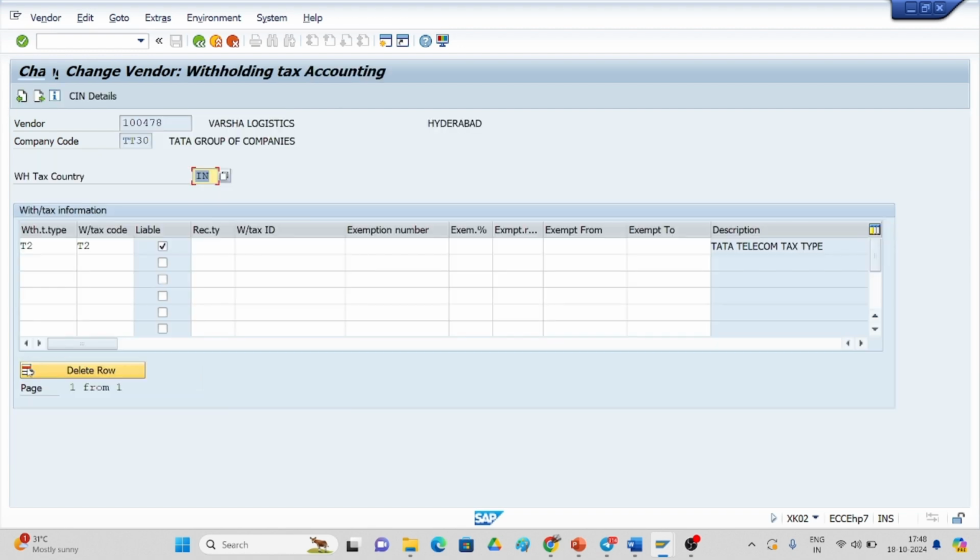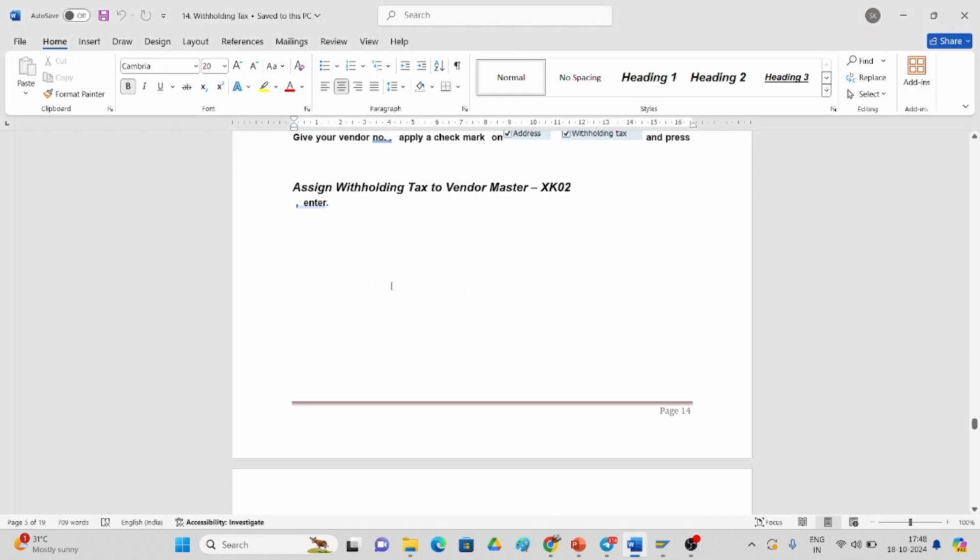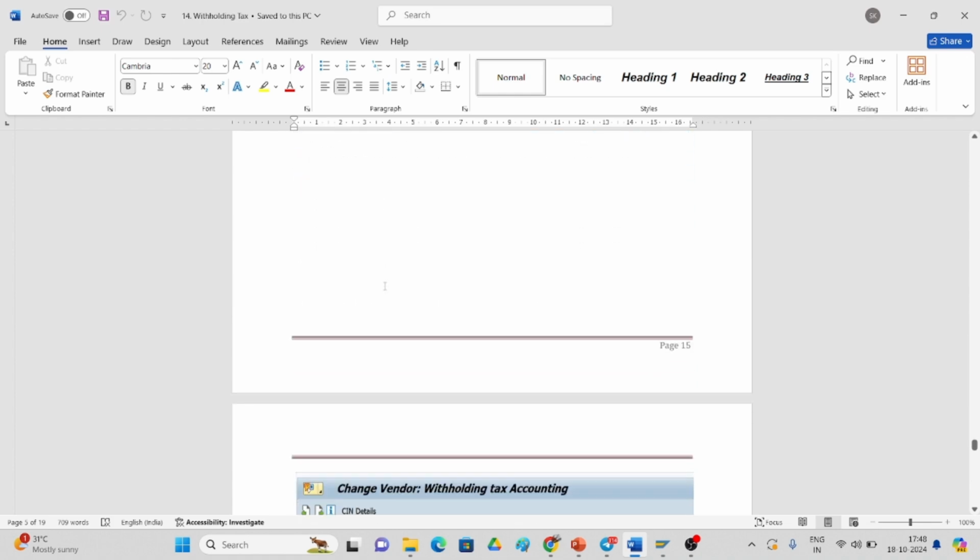Just click on it, and you have to specify here T2, the tax type and tax code that we have created. You should tick the checkbox over here, and you have to save it. Okay, that's what he mentioned here.